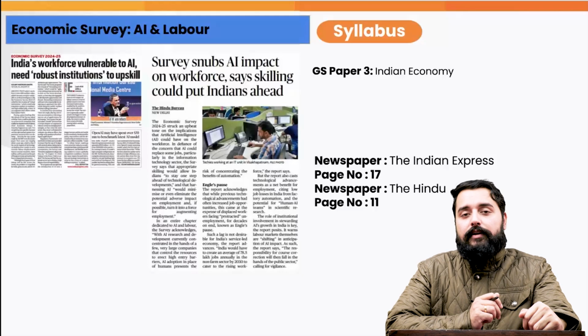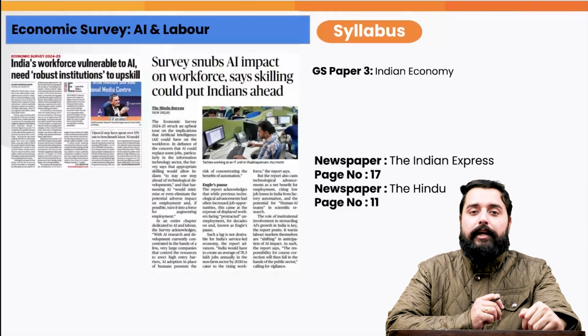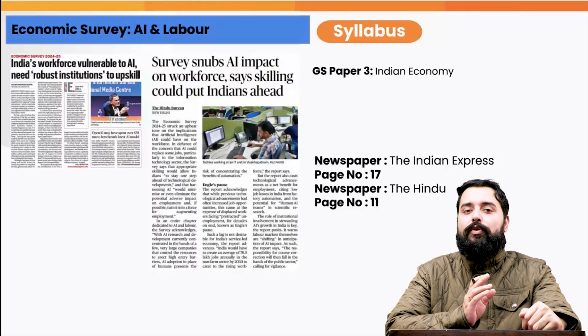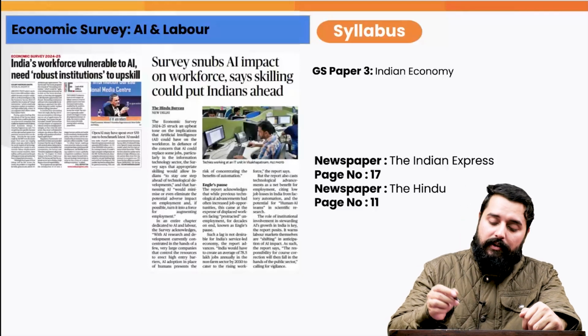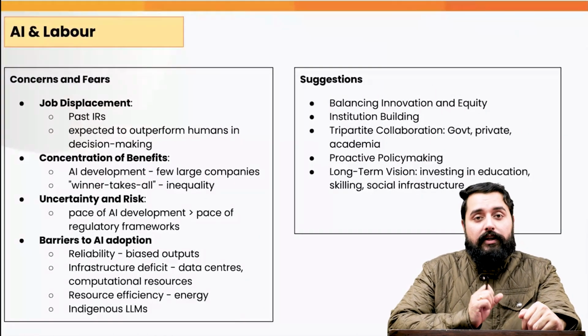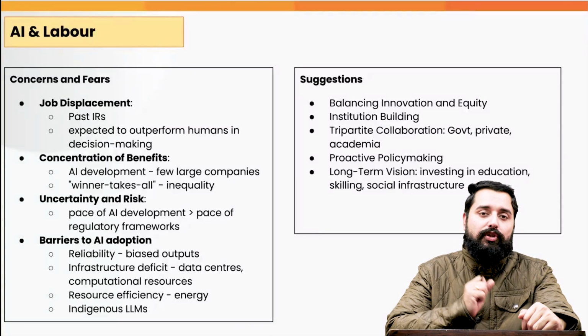Now, the next article is related to artificial intelligence and labor. The survey claims that the impact of artificial intelligence on the workforce will not be much if we are able to skill our workforce. This is important in GS3 under the topic Indian economy. Now, there are certain concerns, certain fears regarding the adoption of artificial intelligence and its impact on jobs.